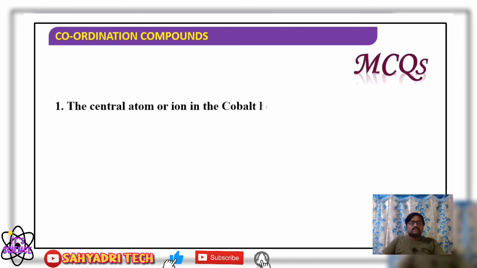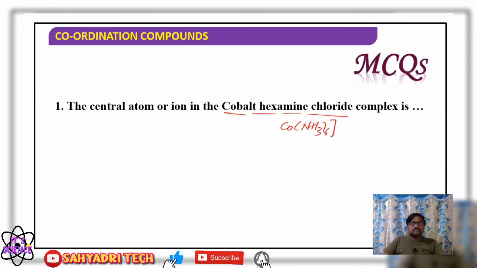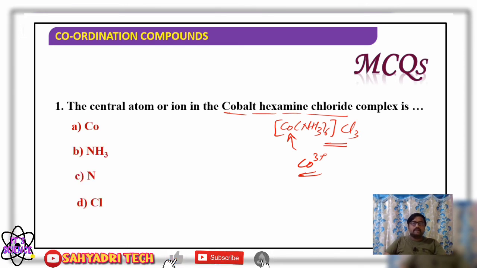Coming to the MCQs: the central atom or ion in cobalt hexammine chloride, which means [Co(NH3)6]Cl3 is the complex, hexamminecobalt(III) chloride is the name of the complex. Now they are asking what is the central metal atom or ion. What is the central metal atom here? That is cobalt 3+, right? We look at the options: cobalt, ammonia, nitrogen and chlorine. So the central metal atom here is cobalt, actually the cobalt 3+ ion.